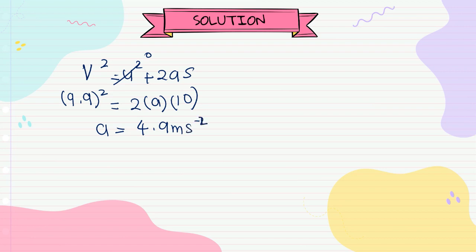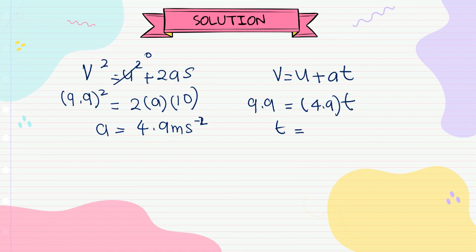But the question asks you to determine the time taken, so we can use V equals U plus at: 9.9, U is 0, 4.9 T. T is equal to 2.02 seconds.